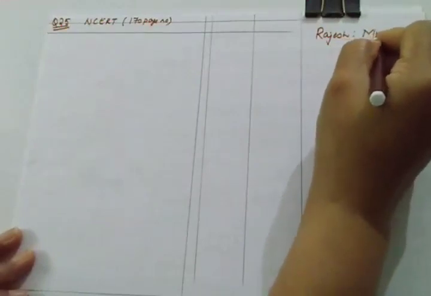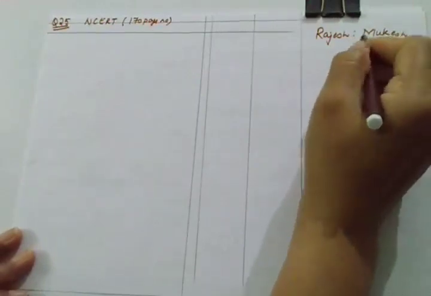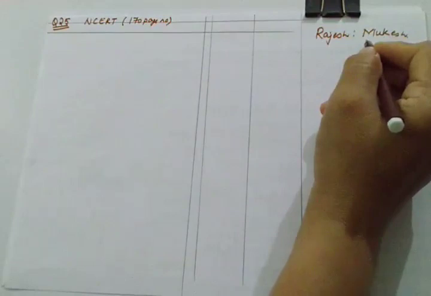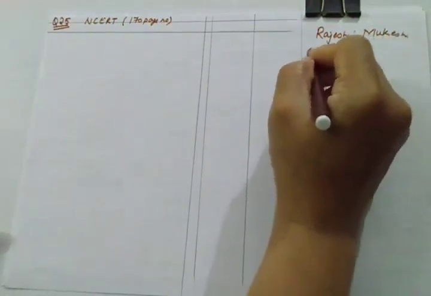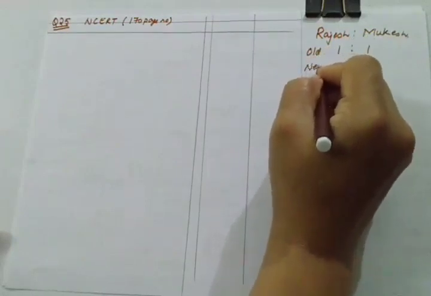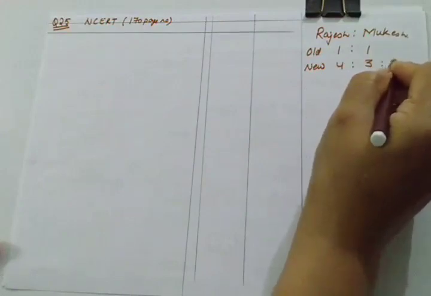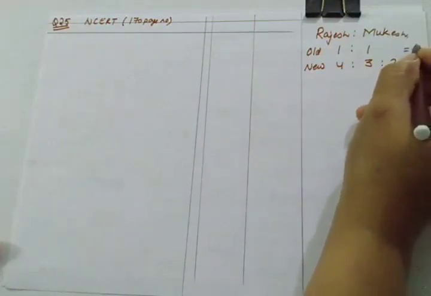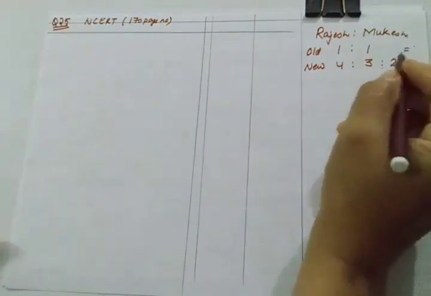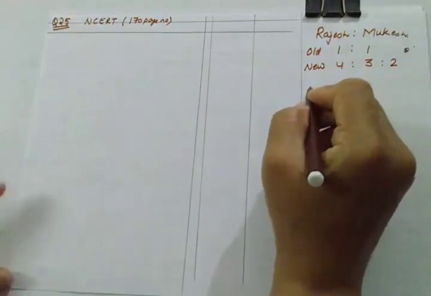So first of all, we will be calculating their sacrificing or gaining ratio, Rajesh versus Mukesh. Old ratio is equal partners. Equal partners means equal. This is their old ratio, and new ratio, which is given to us as 4:3:2. So you can do this by any method. So let us do this by traditional method.